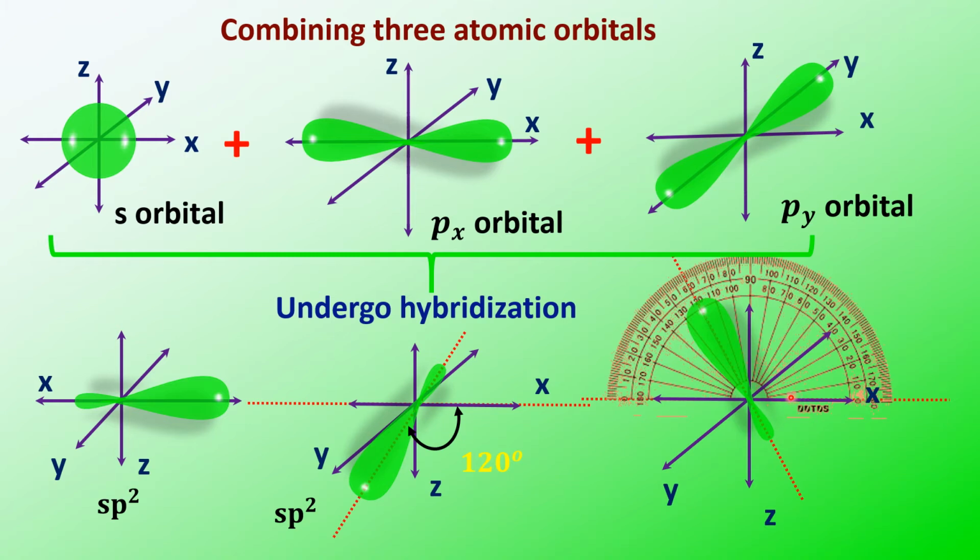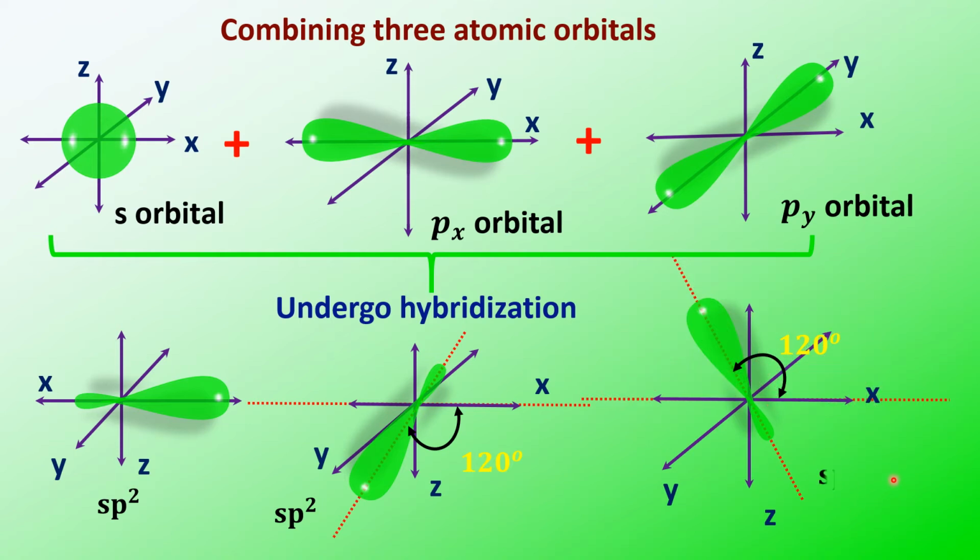See, this is the angle from here to here. You are finding 120 degrees. So that means the angle between this sp2 hybrid orbital and this sp2 is 120, and with this sp2 and this sp2, 120. That means altogether in between the three sp2 hybrid orbitals, you will find an angle of 120 degrees. See, this is 120 degrees. This is the third sp2 hybrid orbital.